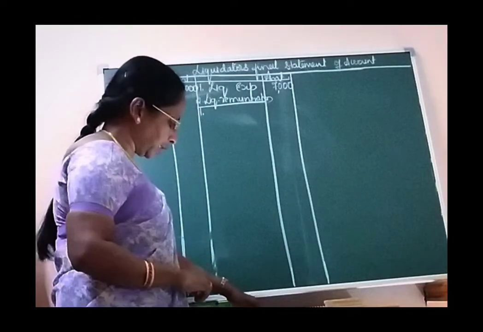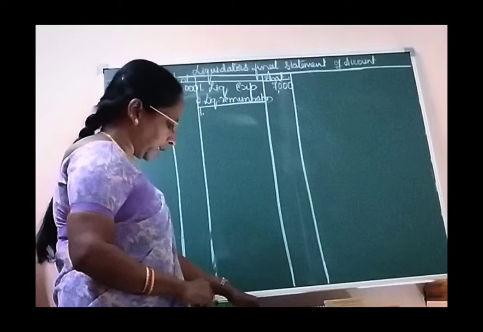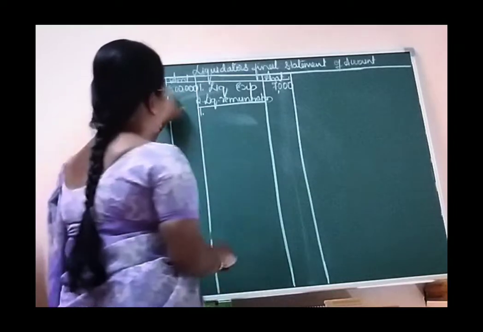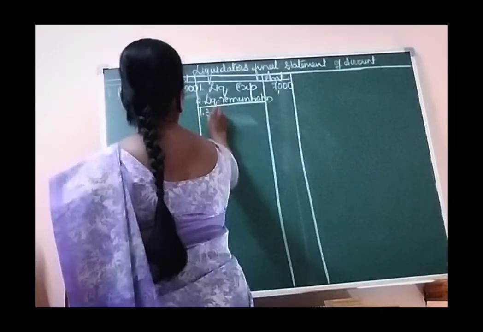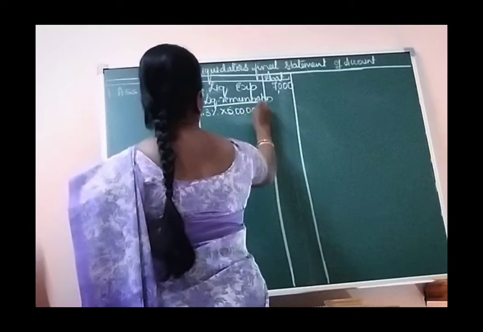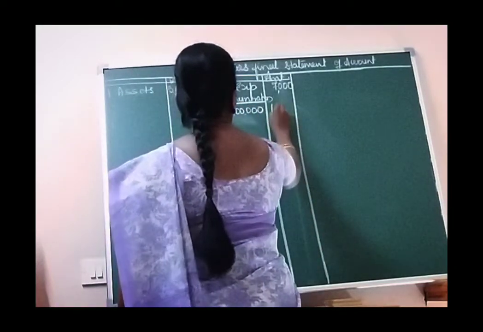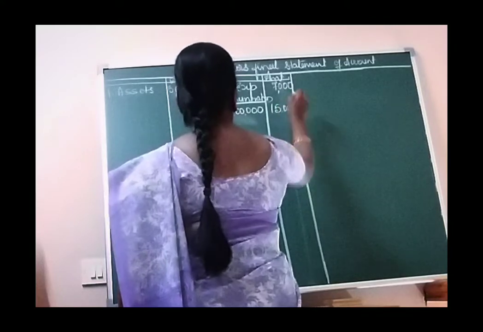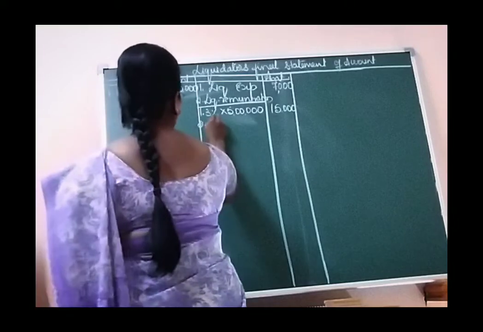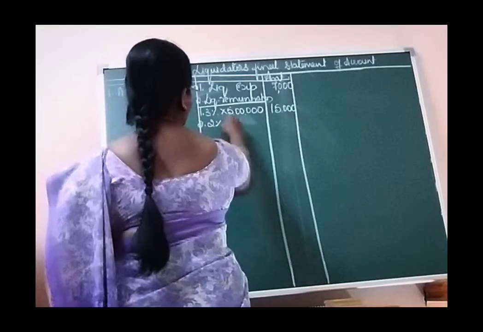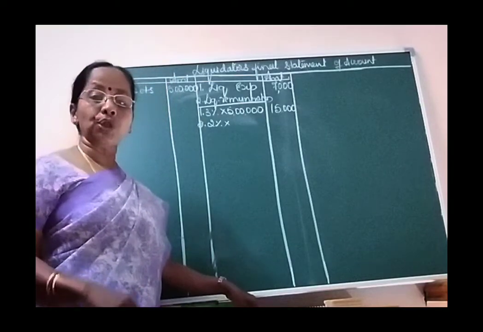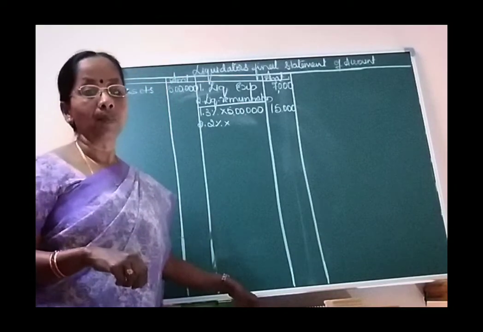As per the instruction in the question, liquidator is paid remuneration at 3% on realization. Realization is given as 5 lakhs. So 3% of 5 lakhs is the first remuneration, that amounts to 15,000, and he is paid 2% on the amount distributed to shareholders, because now I am working for the full statement.